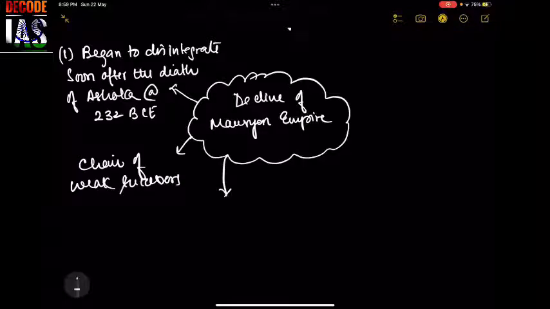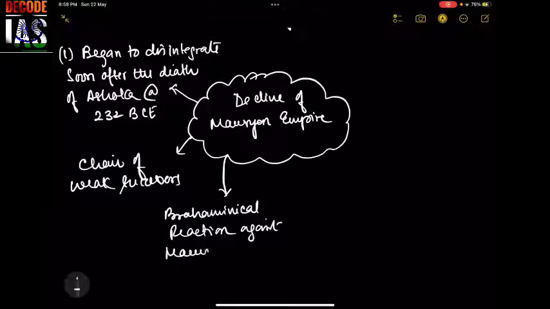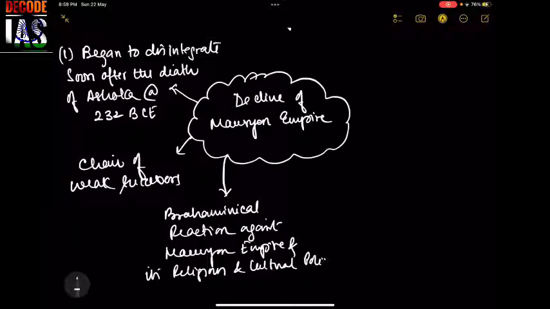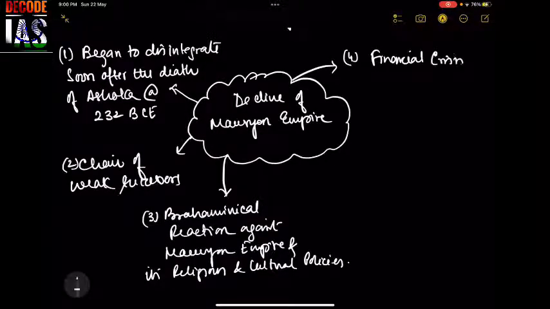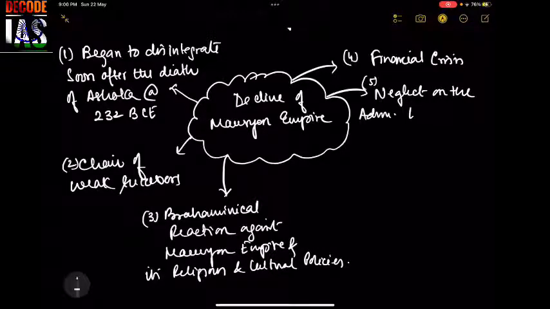Third, Brahmanical reaction against the Mauryan Empire and its religious and cultural policies. Let us come to the fourth one. There was a financial crisis going on in the Mauryan Empire. Fifth point, there was a sheer neglect from the administrative point of view towards the northwestern frontier province.